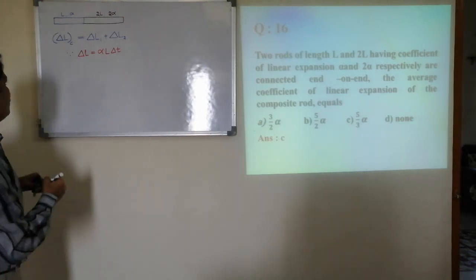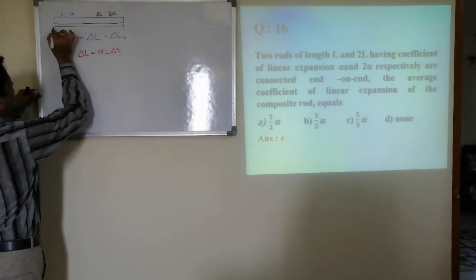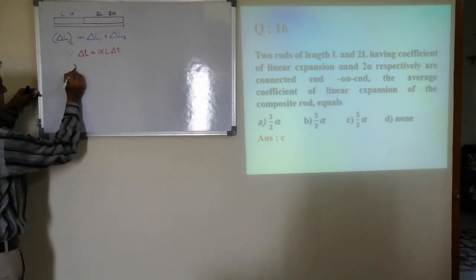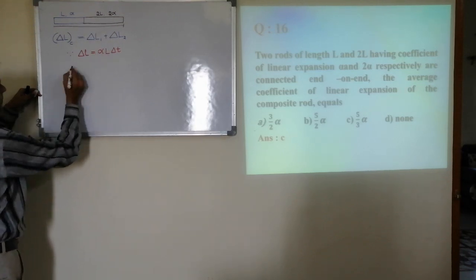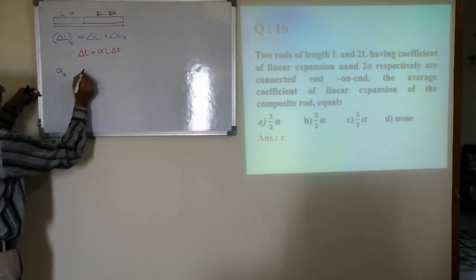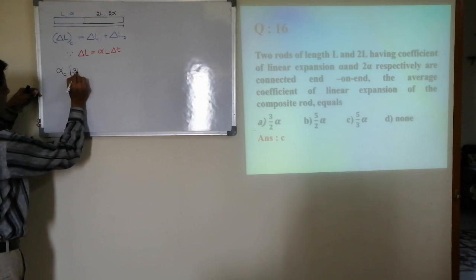Now substitute for the composite. Alpha of composite first I'll write. The total length of the composite rod is 3L.